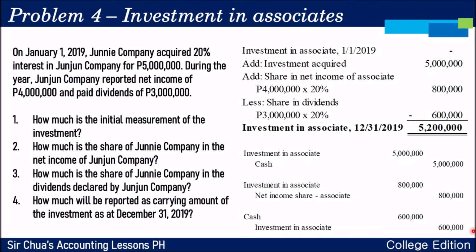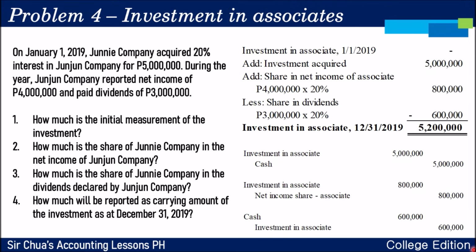Although, in reality, dahil meron kang 20% ownership kay Junjun Company, ang dating may hawak ka pa rin namang shares kay Junjun Company, ay makaka-receive ka pa rin ng dividends. In essence, magde-debit ka pa rin ng cash, no? Pero kung titignan mo mismo yung 20%, parang pagmamay-ari mo yun, 20% ng company yun eh. So parang ikaw din yun, di ba? So it's a return of investment. It is not a dividend income. Okay? Naka-receive ka man ng cash, it is a return on investment.